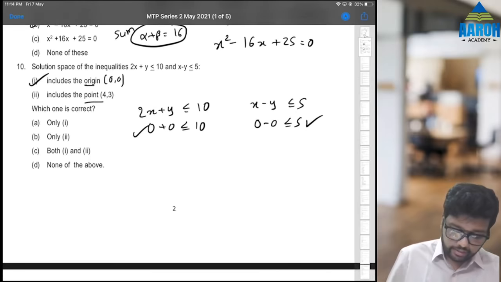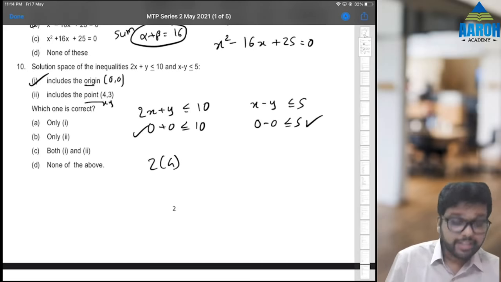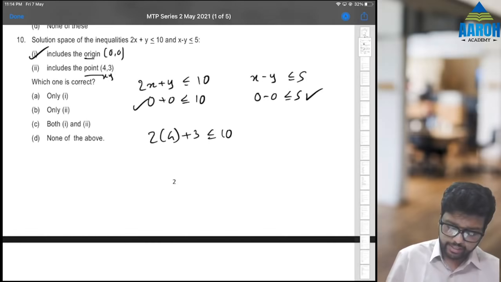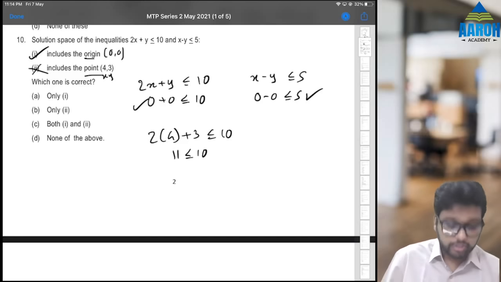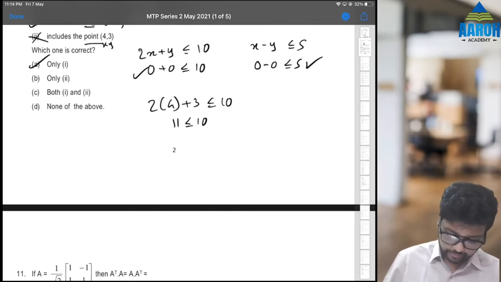Let's check second. Includes the point 4, 3. So let's put 4 and 3. 2 into 4, x is 4, y is 3. So 2 into 4 plus 3 is less than equal to 10. Let's check. 8 plus 3, 11 is less than equal to 10. That is not correct, right? Because 11 is greater than 10. That means this is not correct. So only 1 is the correct answer. Option A will be the answer.